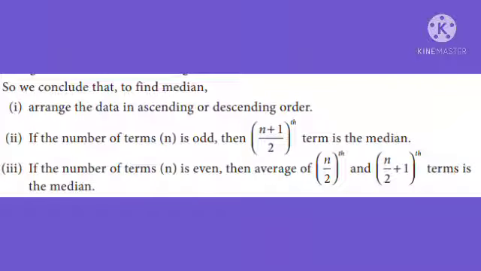Children, to find median, arrange the data in ascending or descending order. If the number of terms is odd, then the median will be the (n plus 1) by 2th term. If the number of terms is even, then average of n by 2th and (n by 2 plus 1)th terms is the median. Mode is the value of the data which occurs maximum number of times.